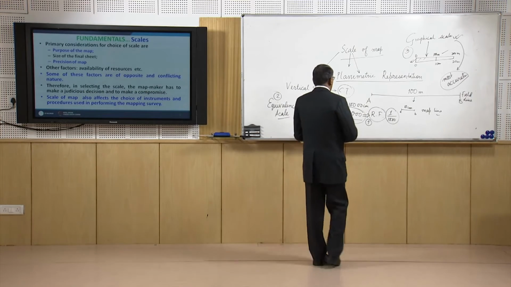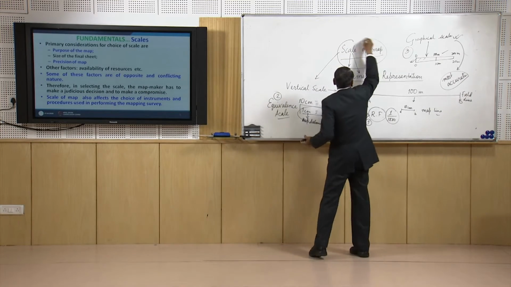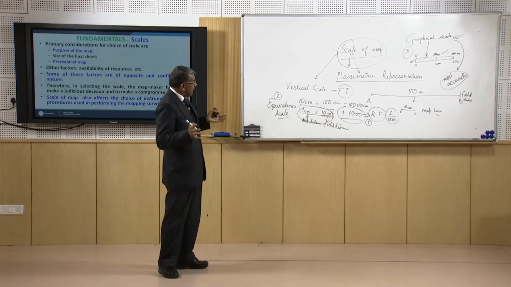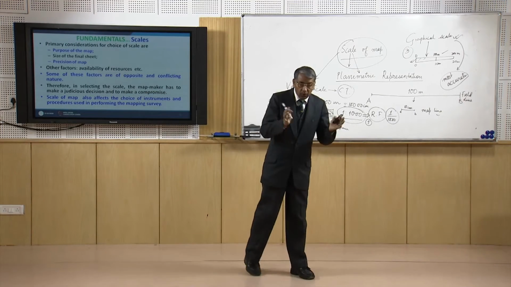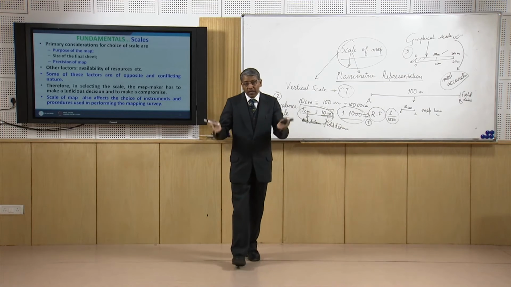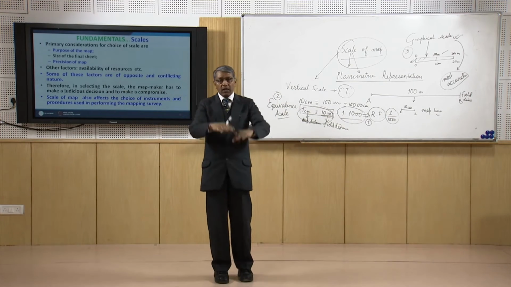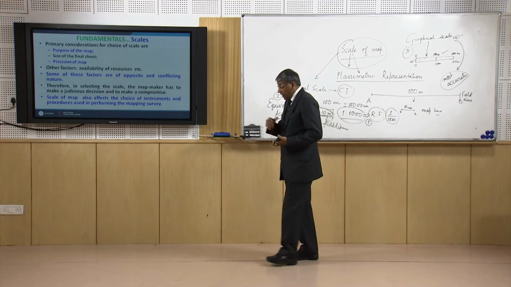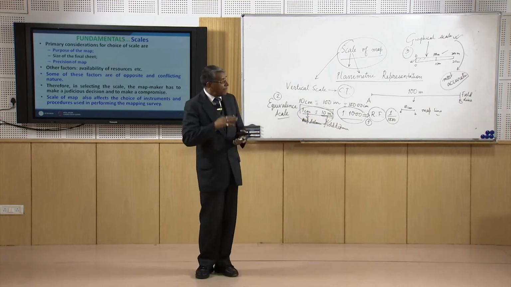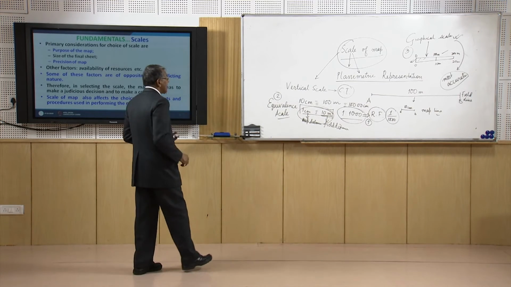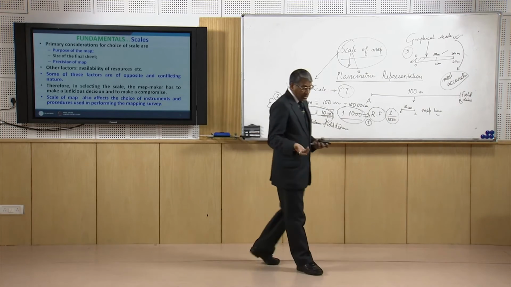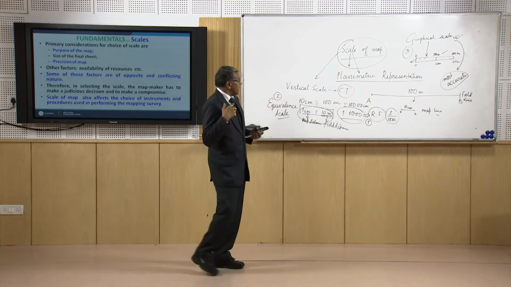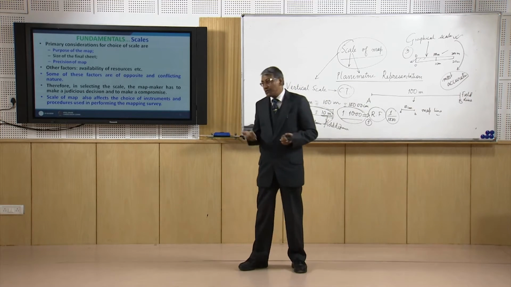Now, scale of map. This is a very important issue with respect to the map, because this is the way we are representing the actual surface of the earth on a defined map surface. It is not that simple to do. There are many factors on which the scale of the map has to be chosen. Actually we have to choose the scale at which we will represent the surface of the earth,